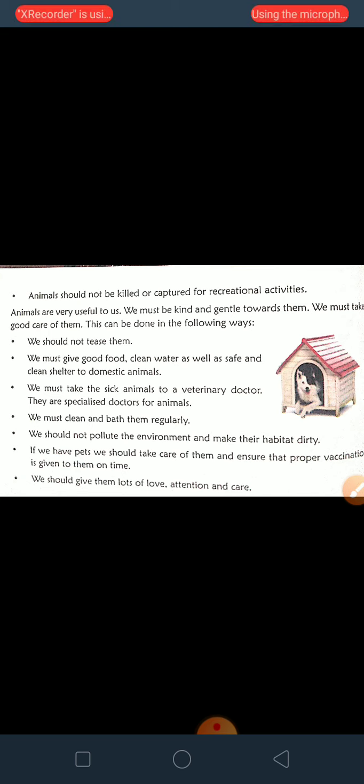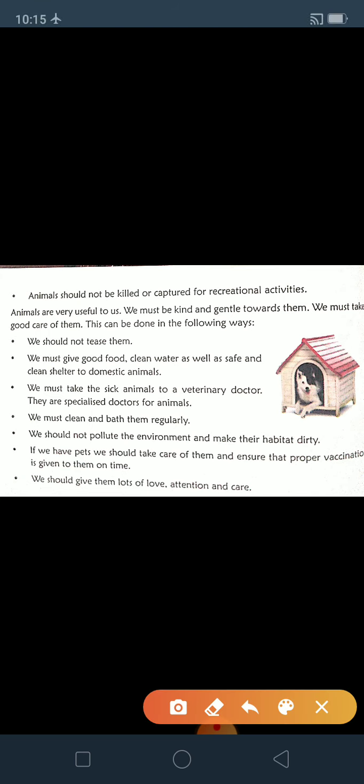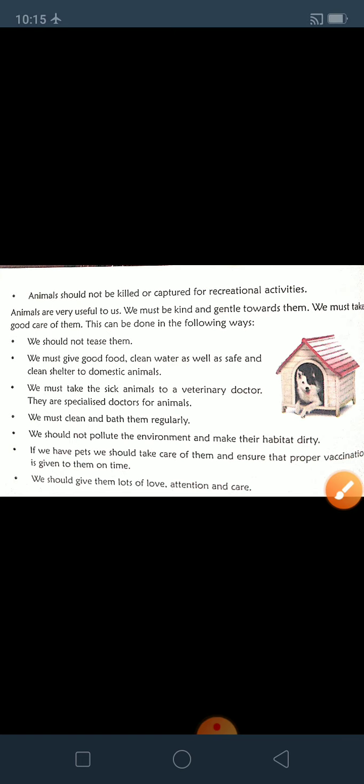What is recreational activity? Recreational means for enjoyment. We are using animals in circus, for our enjoyment. Some use snakes and some use other animals like monkeys in circus and for playing also, but we should not capture them for enjoyment purposes. They should live freely.